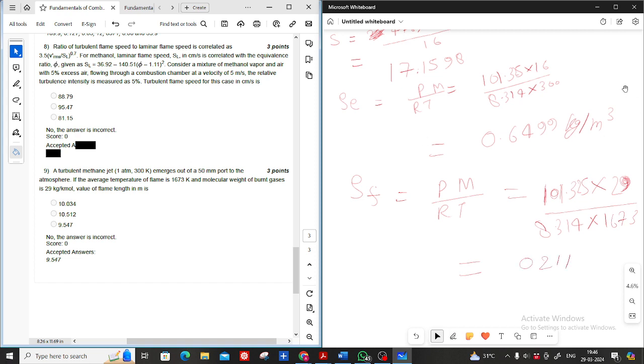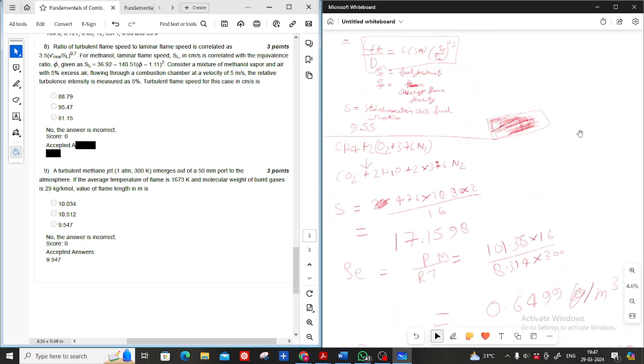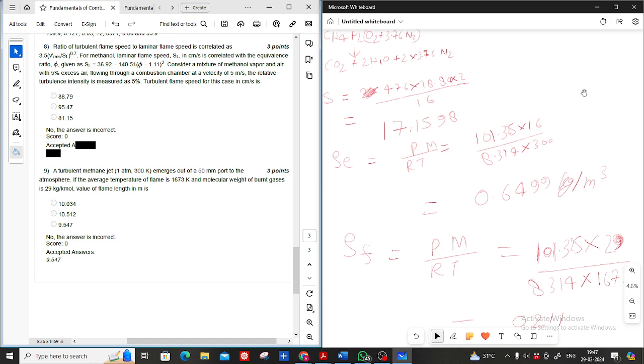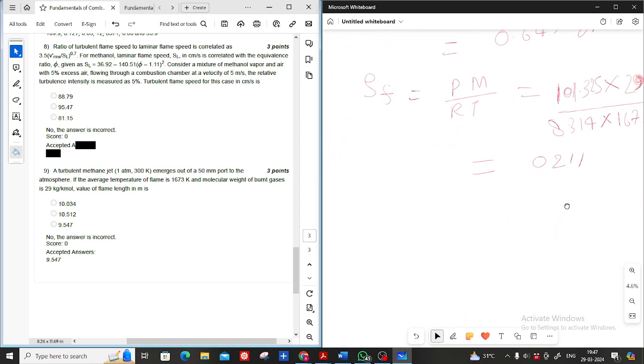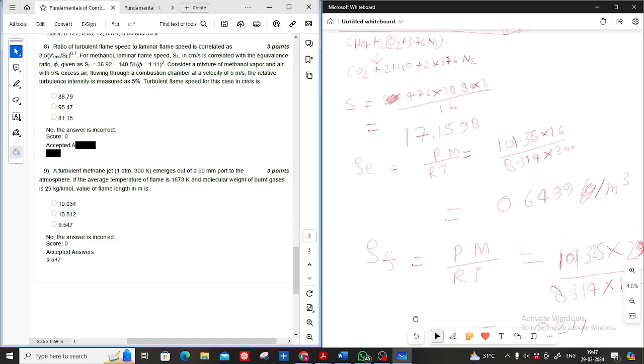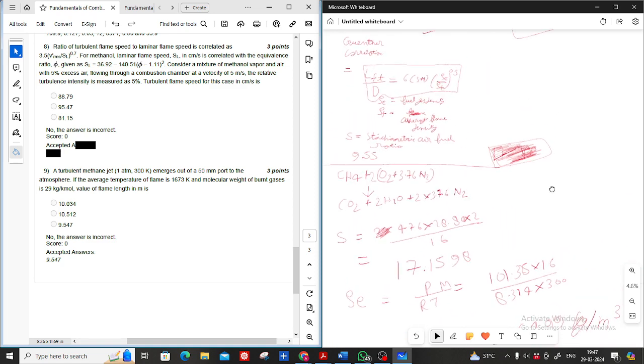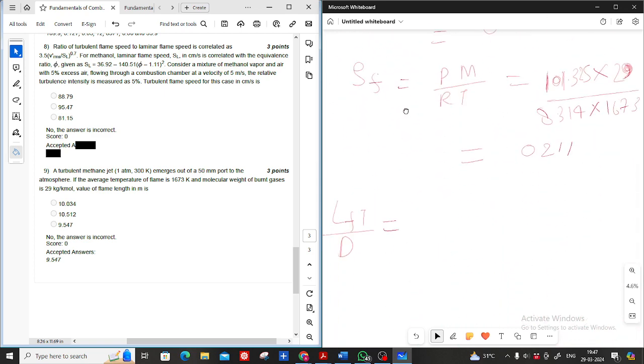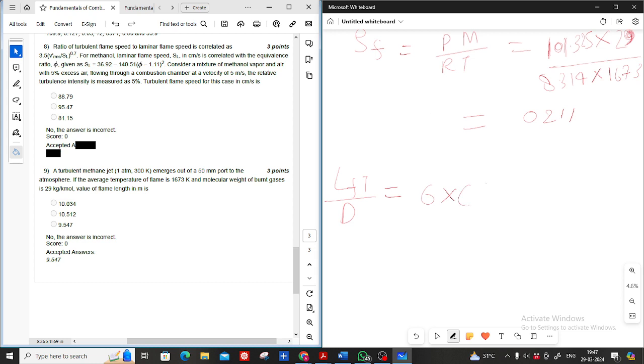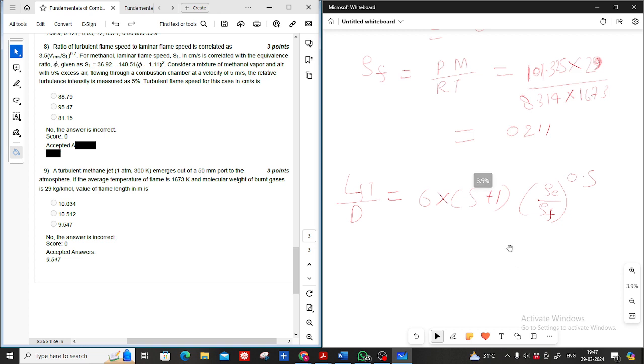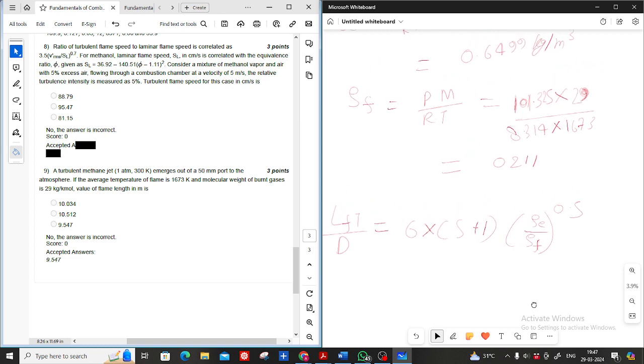Now just substitute the value in that correlation. LFT upon D is equal to, now we have already calculated everything, we just need to substitute these values. 6 into S plus 1.